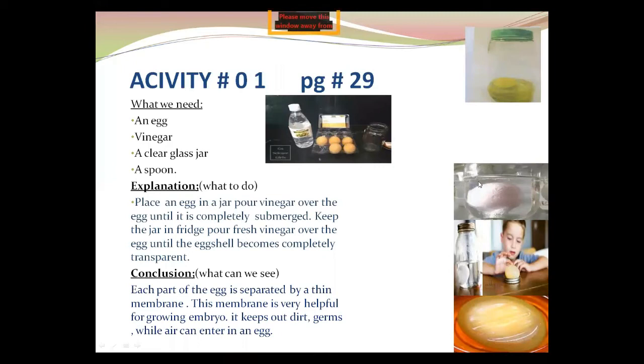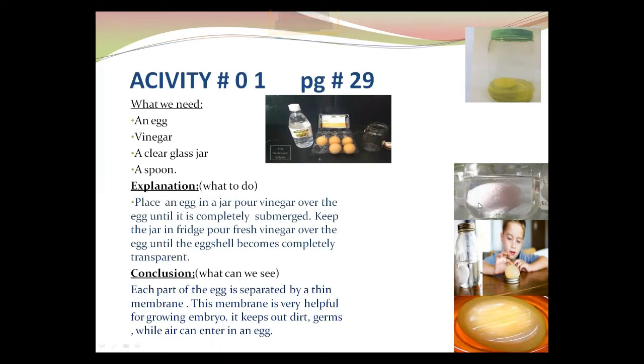In this picture you can observe, we take the egg inside this glass jar and we add vinegar to it. Vinegar is an acid. We pour the vinegar in this jar, and after 24 hours you can observe there are bubbles on the surface of the eggshell.